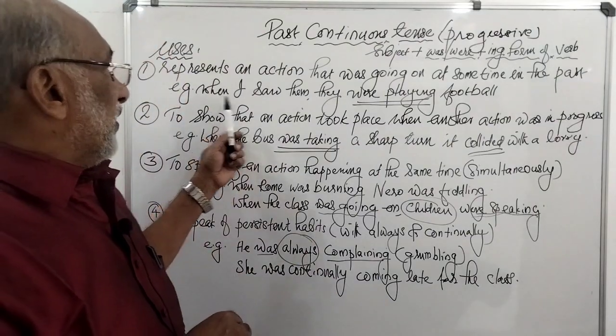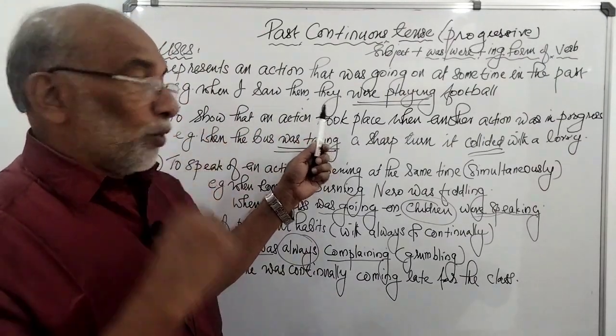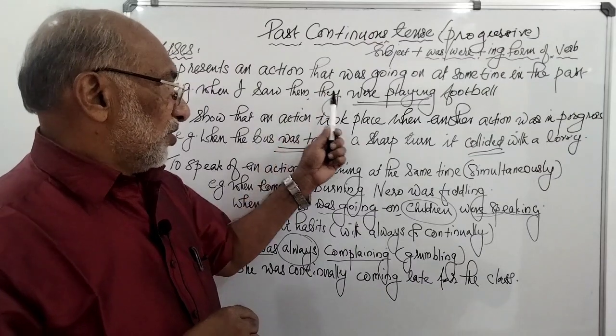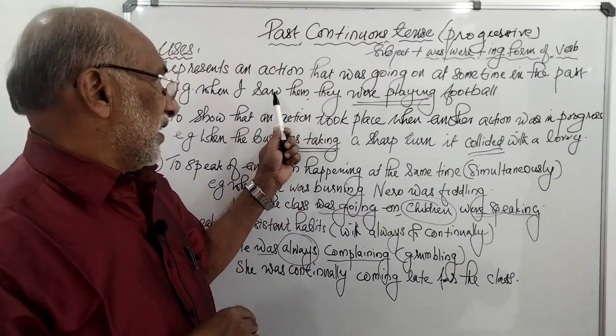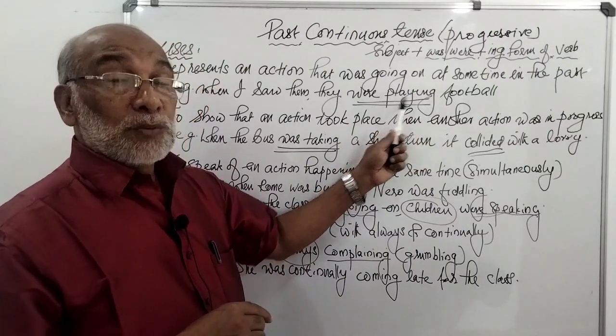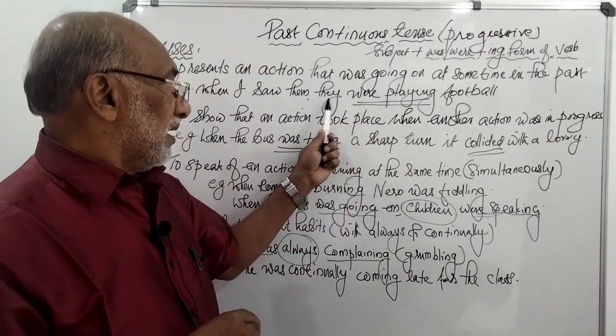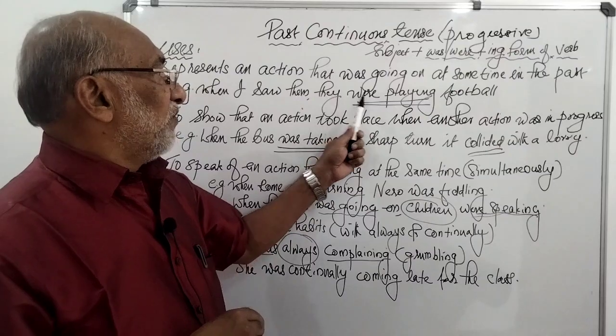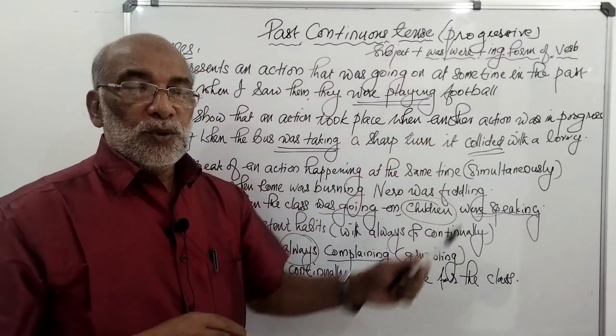Let's see an example. When I saw them, so a point of time in the past, in simple past tense. When I saw them, they were playing football. The action which was in progress. Since the subject is plural, we have used were. They were playing football.